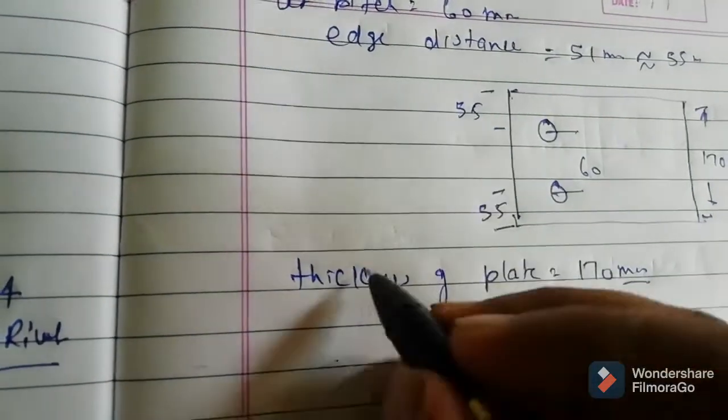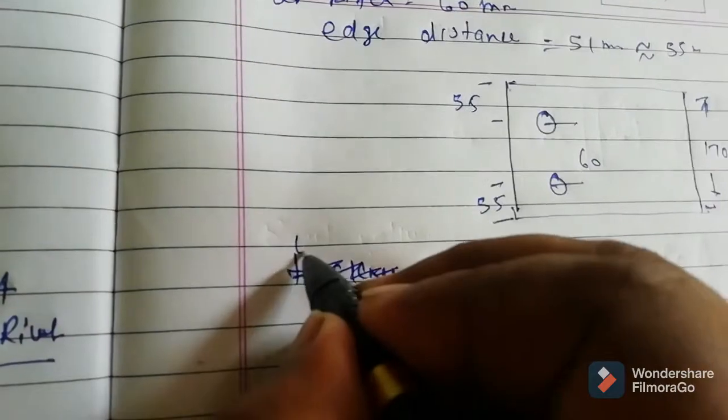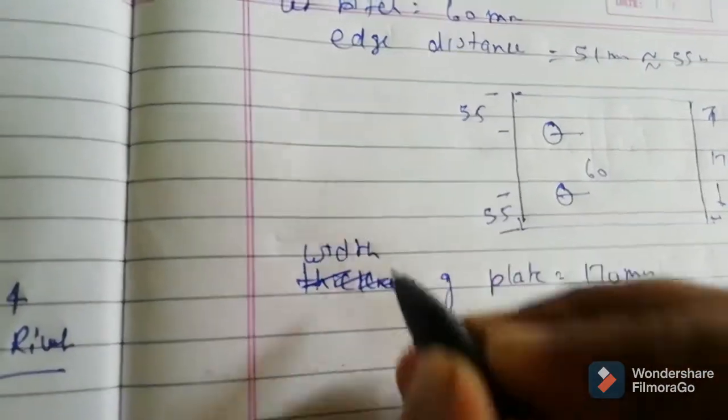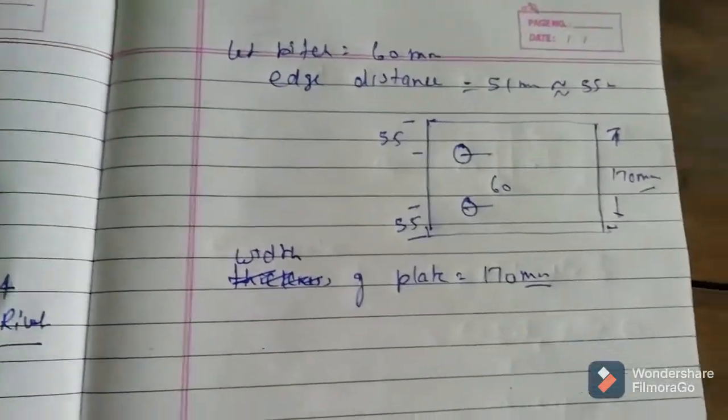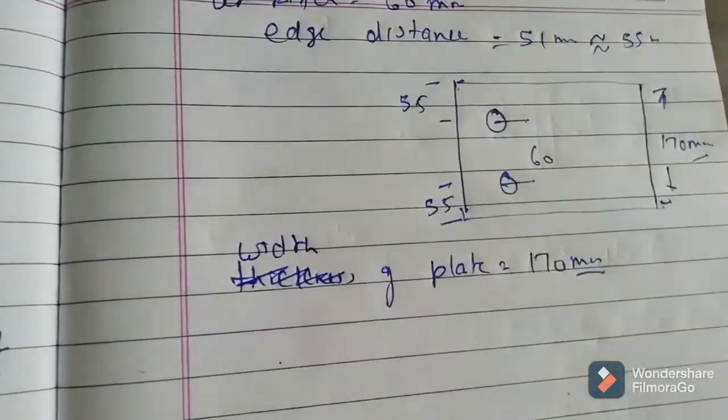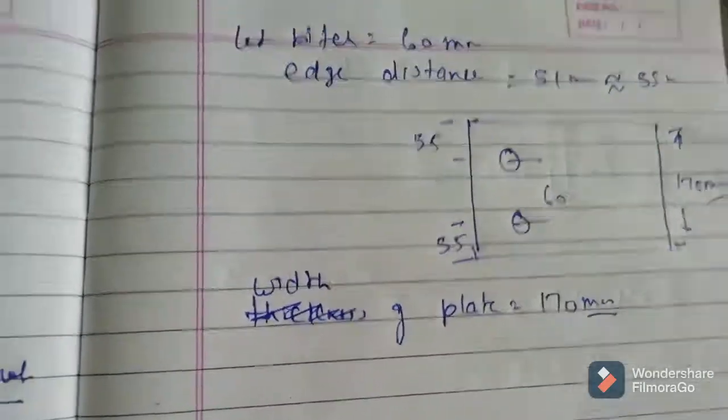That is the width, not the thickness. Width of plate equals 170 mm. So now we have designed this plate.